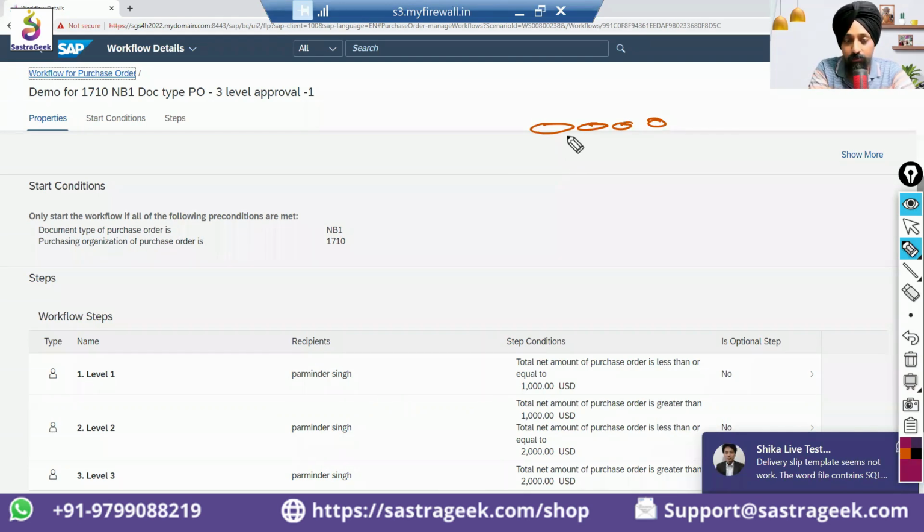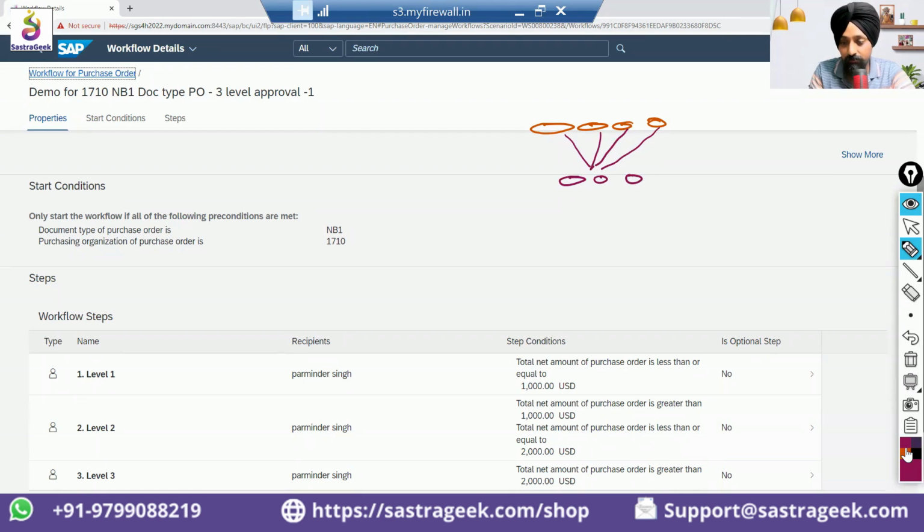And when it goes to the next level, it is these 3 people. And when it goes to the next level, it can be those 2 people. And when it goes to the final level, generally, when you go up the hierarchy, the number of people will be reducing. Then there is 1 person.